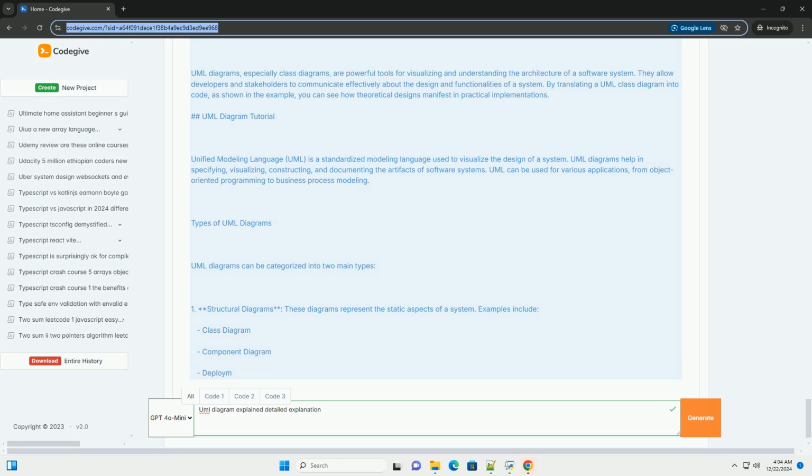Conclusion. UML diagrams, especially class diagrams, are crucial for visualizing the structure of a software system. They provide a clear understanding of the relationships and responsibilities of different classes. The code example demonstrates how to implement such a design in Python, making it easier to translate theoretical models into practical applications. For further exploration, consider learning about other UML diagrams and their applications in various stages of software development.